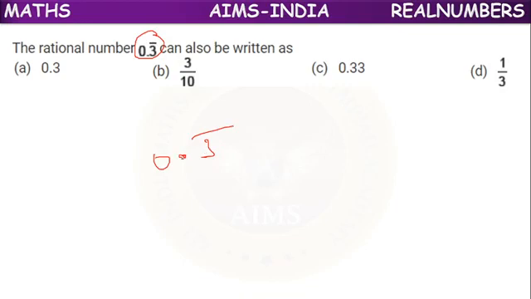So 0.3 bar is a pure recurring decimal because after the decimal point, all decimals are repeating.